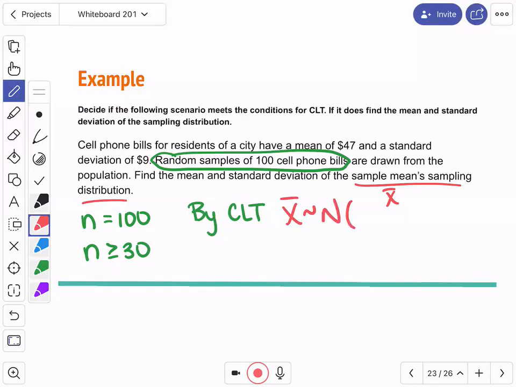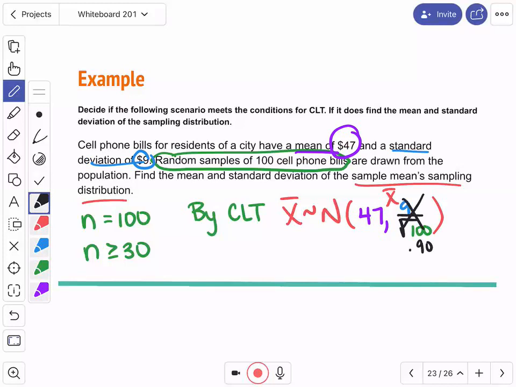The mean for this distribution is going to be the mean of the population, which in this case is $47. They tell me the city has a mean of that right there. So the mean is 47. And the standard deviation is going to be the standard deviation of the population, in this case 9, divided by the square root of n. So 9 divided by the square root of 100 is just 0.90. And here's what this says then.